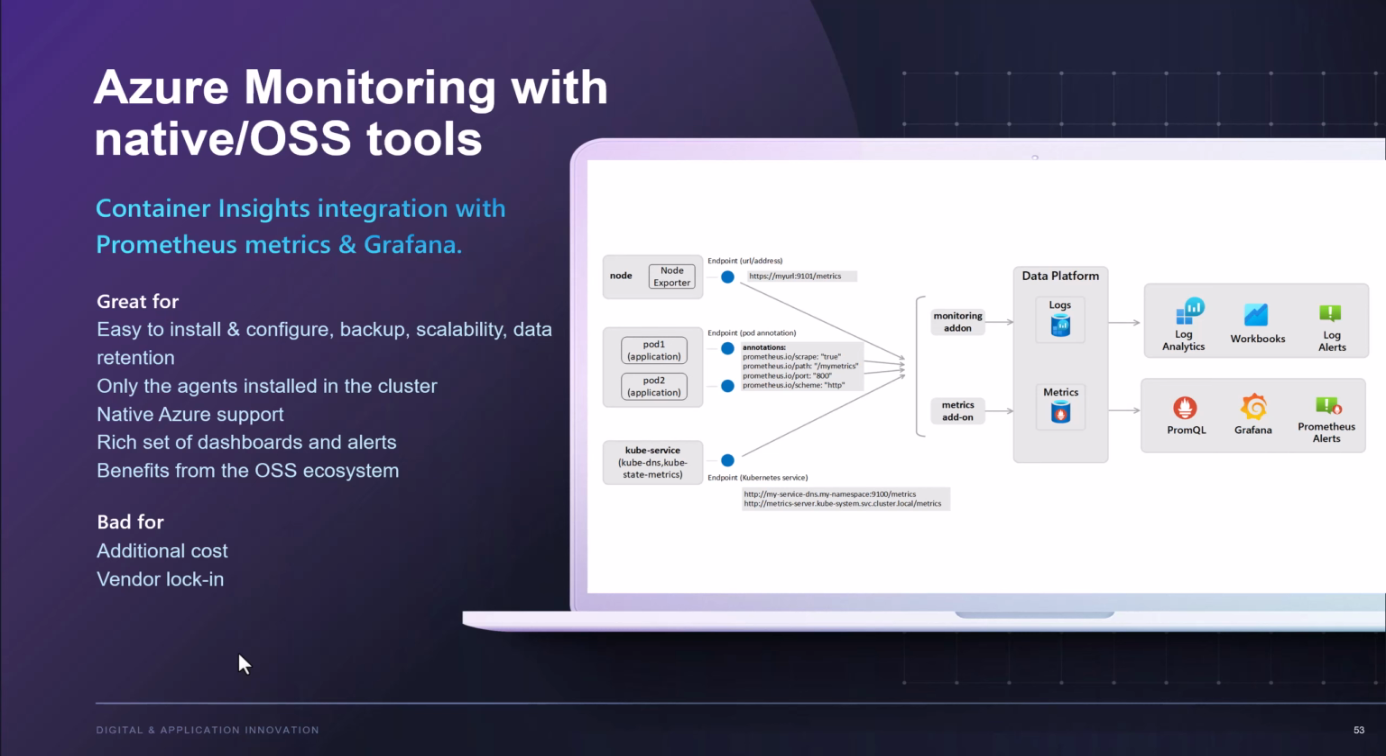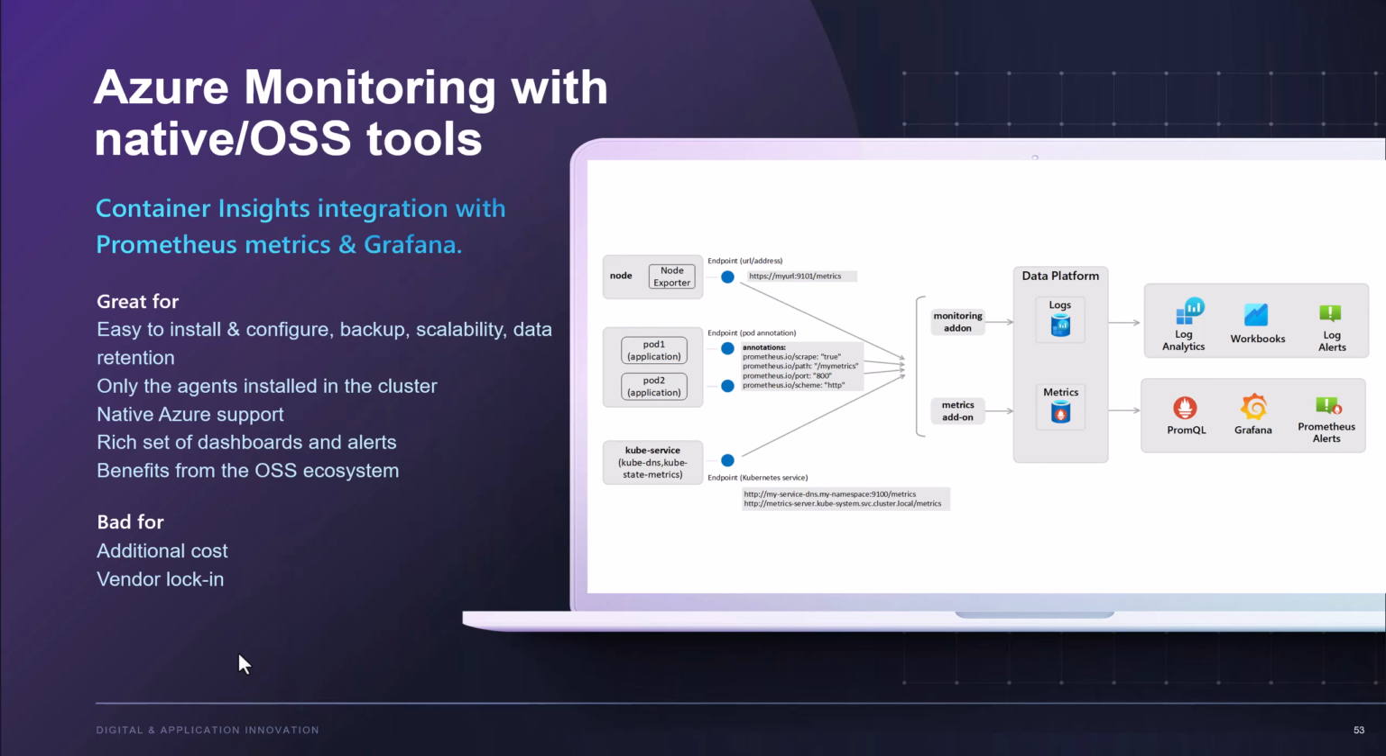So this option actually would be great because it's easy to install and configure. You just click a button, and because it is using managed services, those services from Prometheus managed service in Azure and managed Grafana service, so the backup, the scalability, and the data retention will be managed automatically for you, and only the agents are installed inside the cluster, while the database will be outside your cluster, managed by Azure. And it is using native Azure services, and you'll get also an Azure support for that architecture.